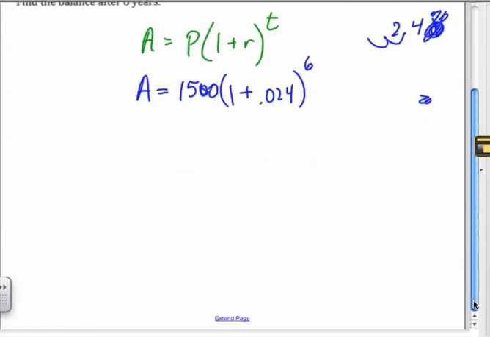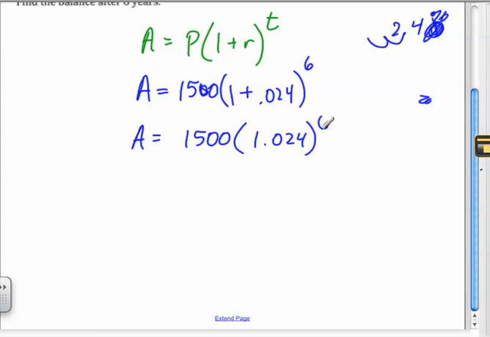So what do I do first, those of you who've heard of PEMDAS before? Exactly. I'm going to add the stuff in the parentheses, and I'm going to get 1.024 to the 6th. What do I do next? 1.024 raised to the 6th power. I'm typing this into my calculator, and there's this little arrow that points up, right by the 7. It's diagonal. I'm going to press that button, and that gives me an exponent. I'm going to type in 6.